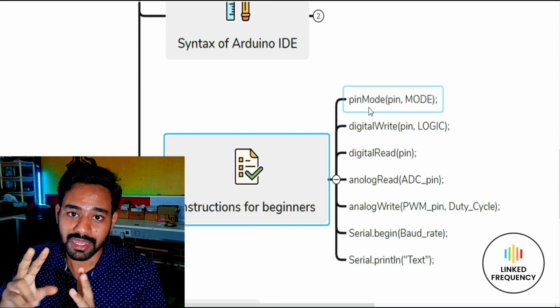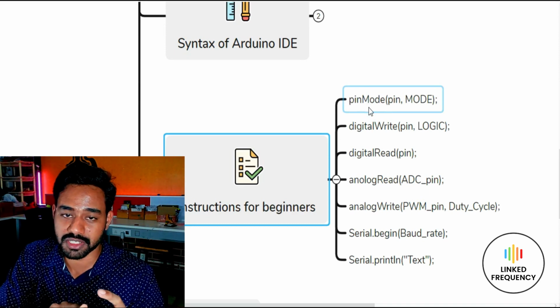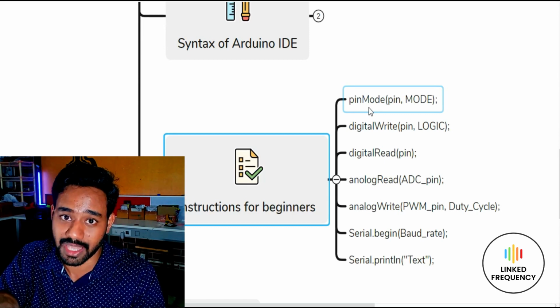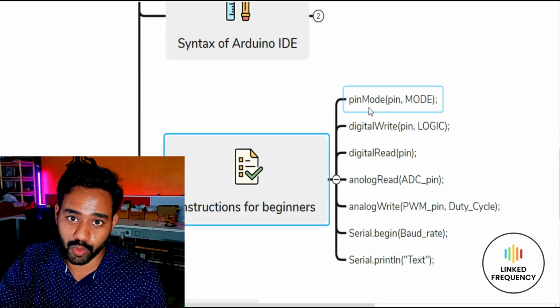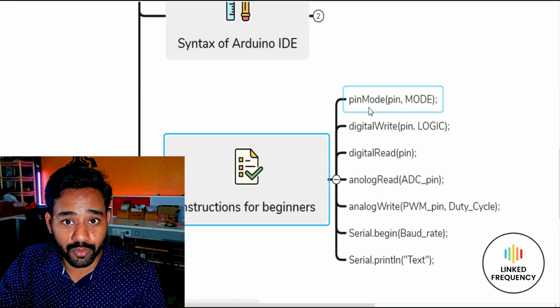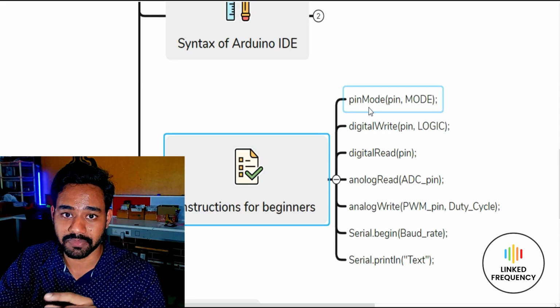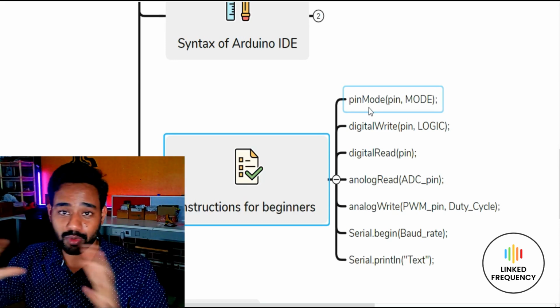When you are writing two different words, pin is one word and mode is another word. When you are switching from one word to another, the first letter of the second word is always capital. That's how we call it camel case programming in Arduino IDE. So do remember, when you are writing these instructions, make sure that you write that capital M. If you write a small m, of course it will pop up an error. So don't worry about it.